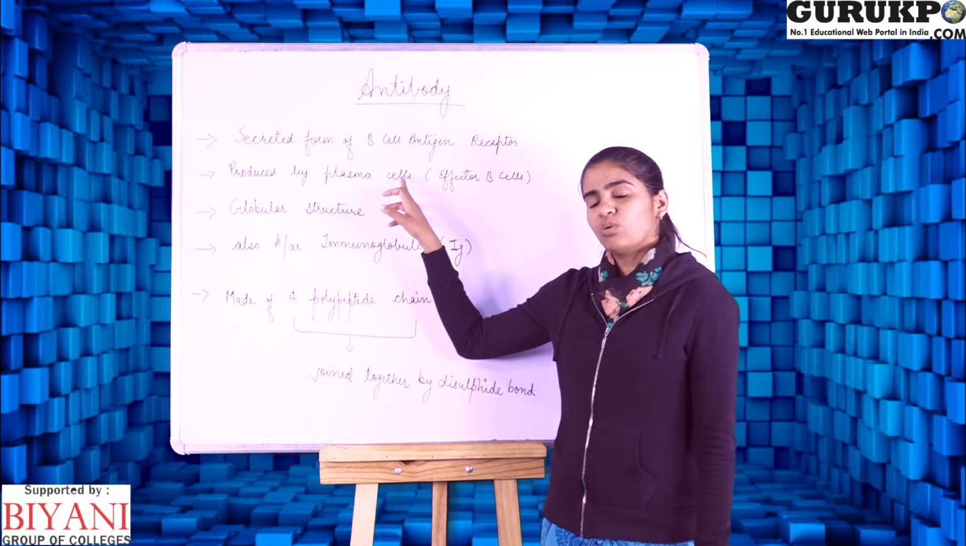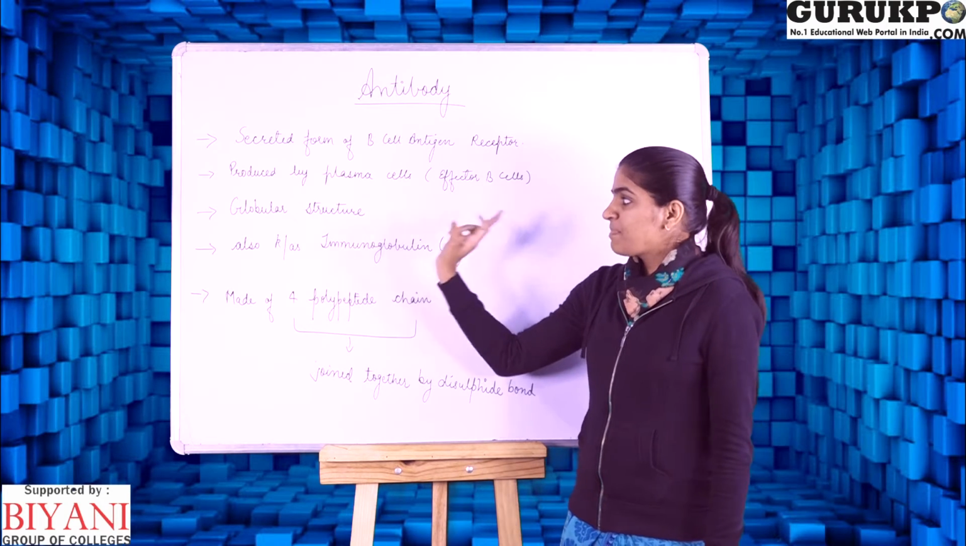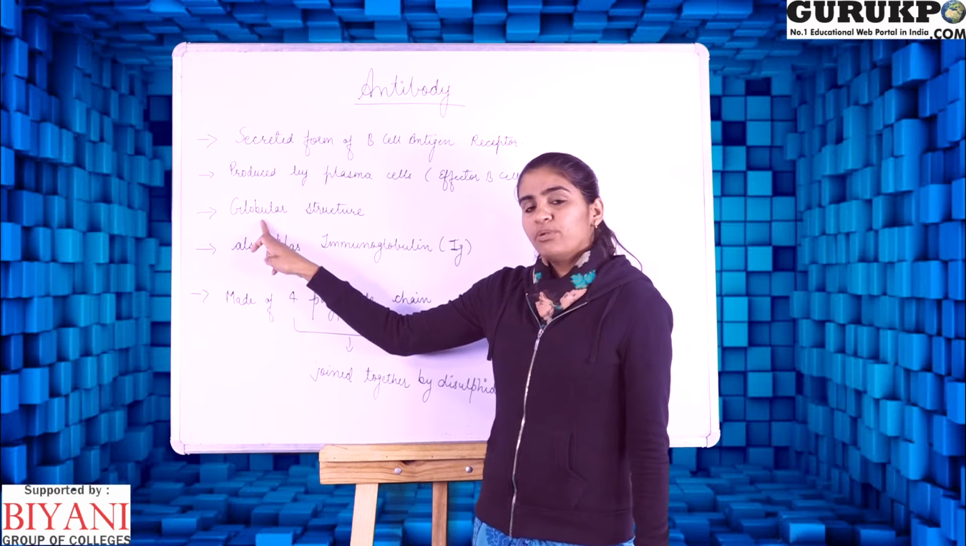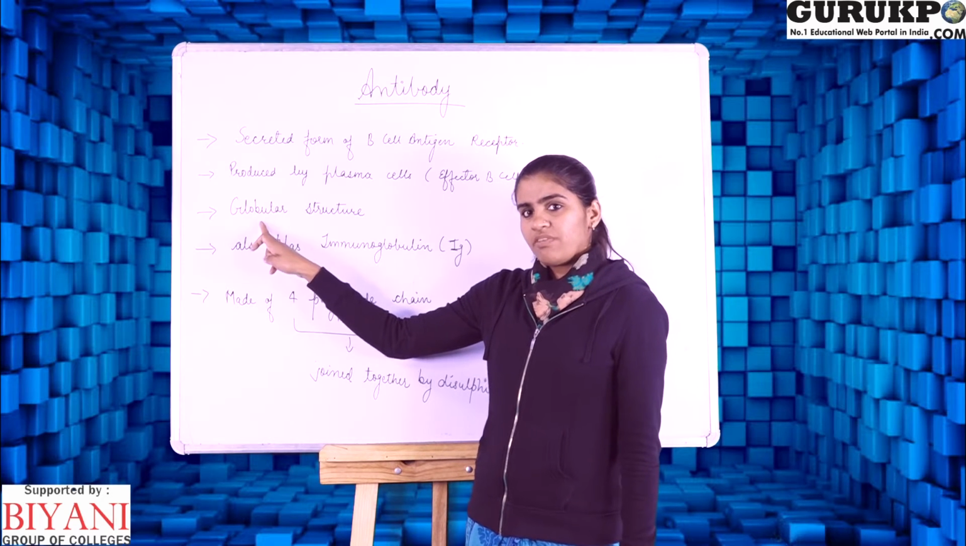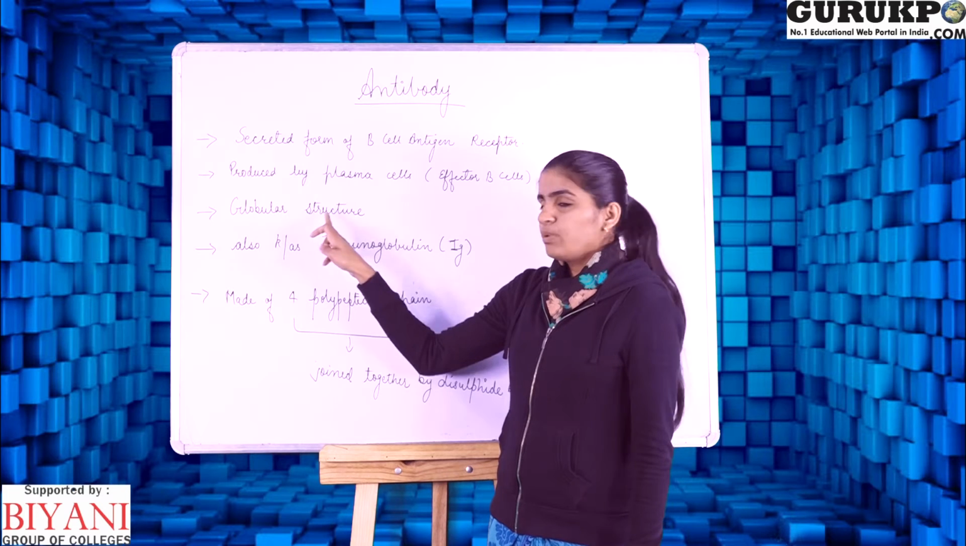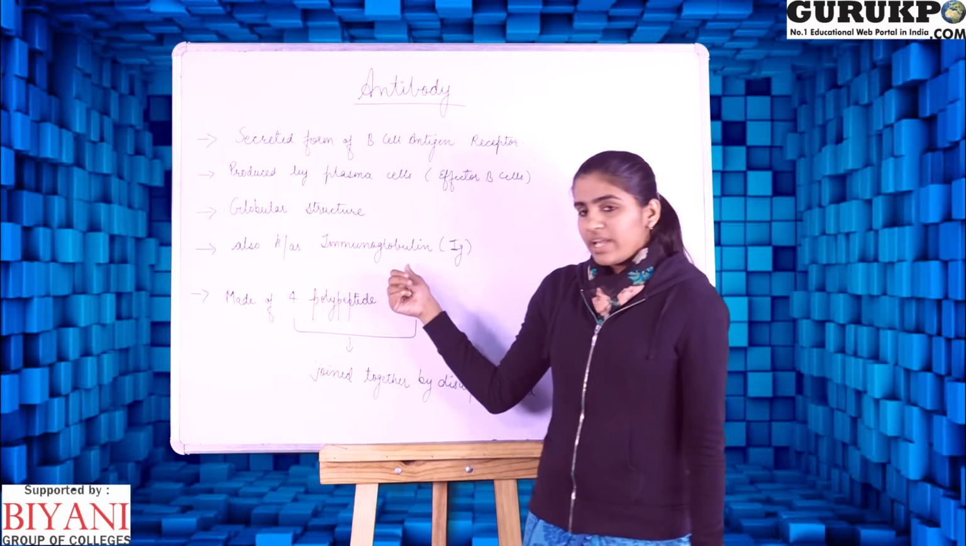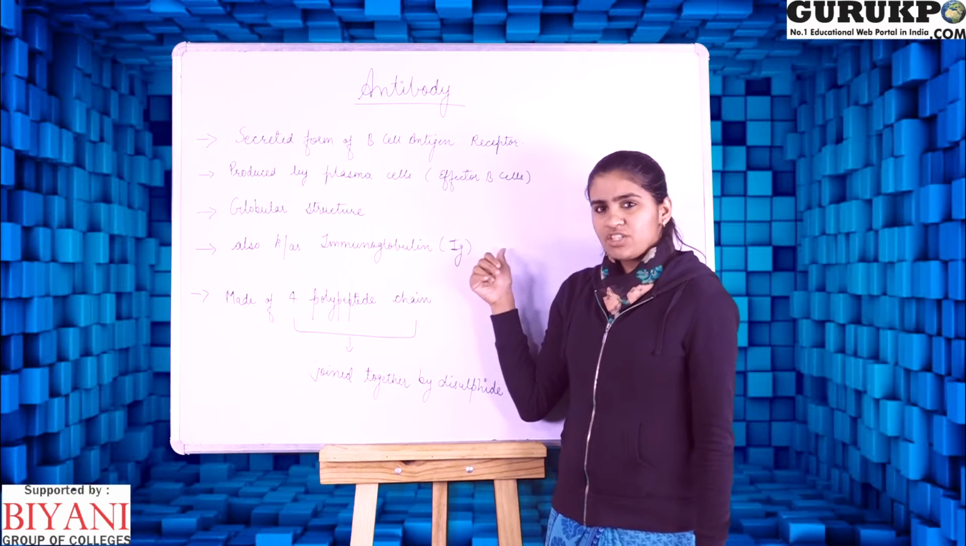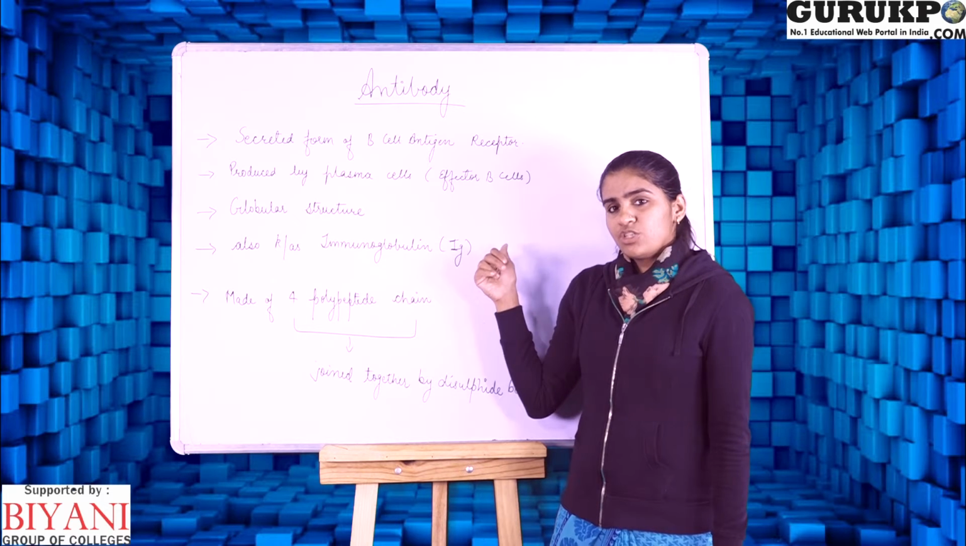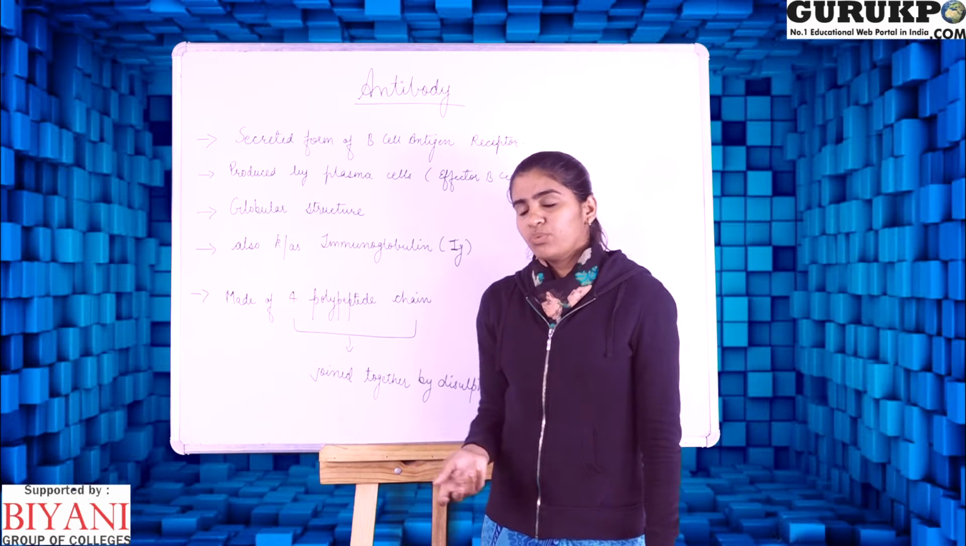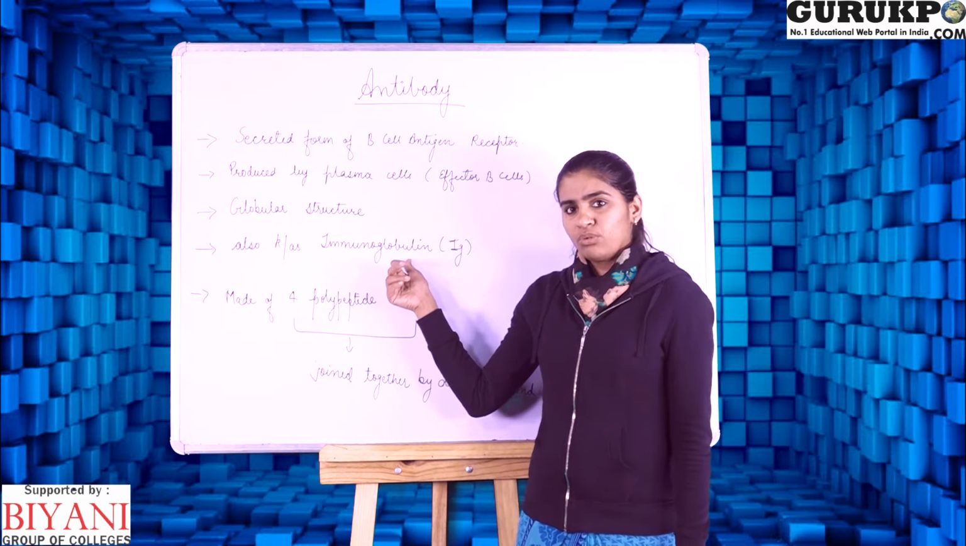This plasma cell is also known as the effector B cell, because they have the globulin protein in their structure. That's why we also call it the antibody globular structure. They are also known as the immunoglobulin or the Ig family molecules, because they show immunity through our immune response. That's why they are known as immunoglobulin proteins.